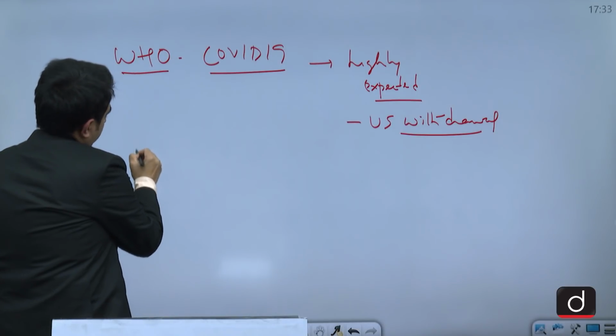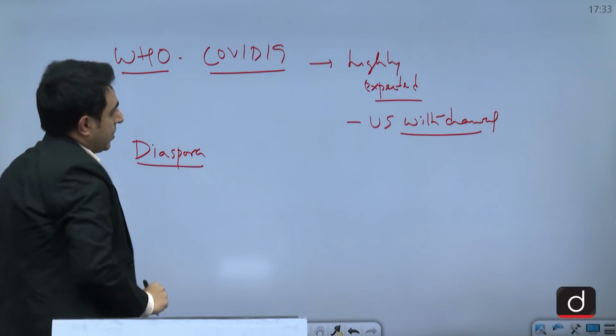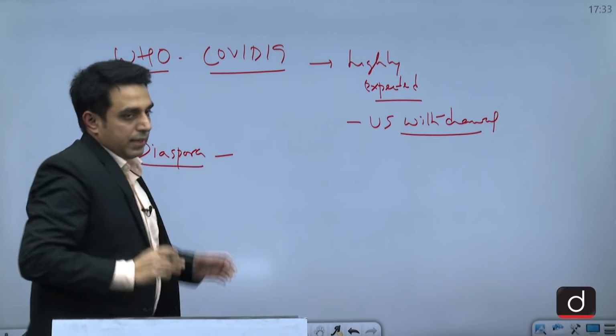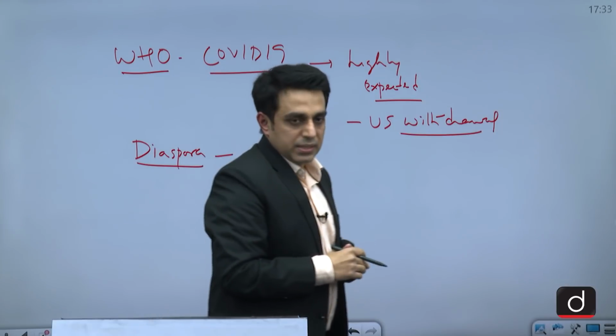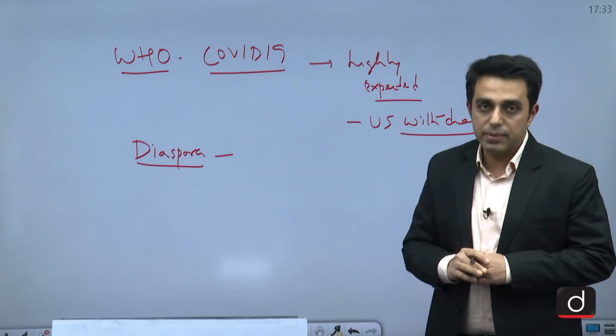Then another question that we had on Indian diaspora. Now this was a bit of a surprise because normally UPSC is asking a question related to that, and this is an important topic of the syllabus as well.